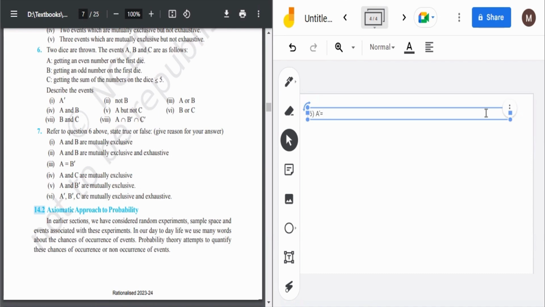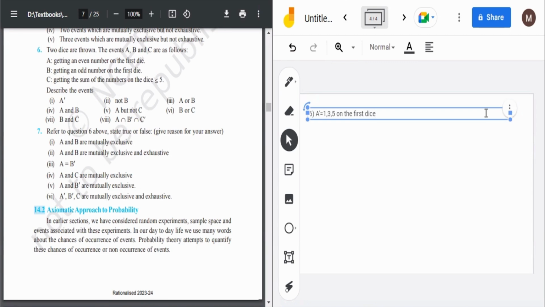So it would be either getting 1 or 3 or 5. If we get these numbers, then it would be A dash on the first dice.